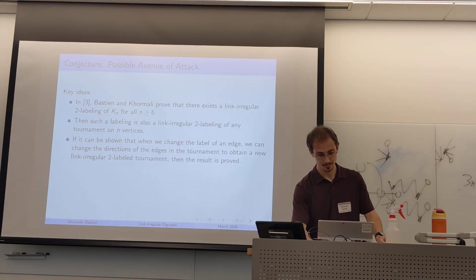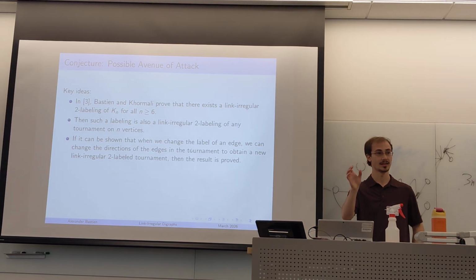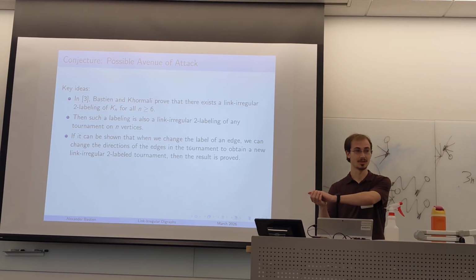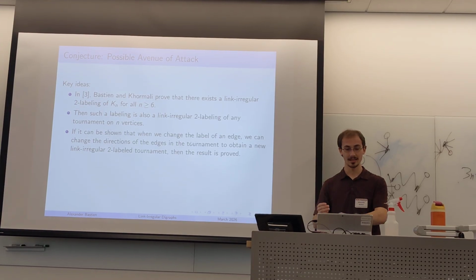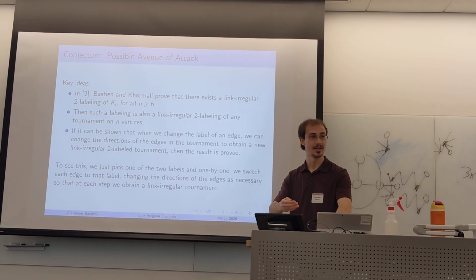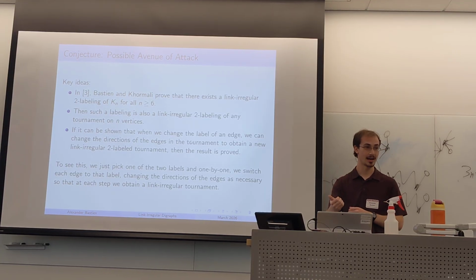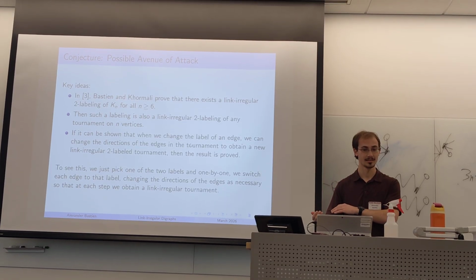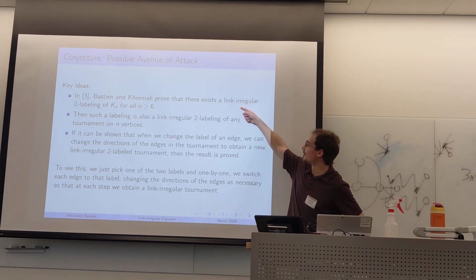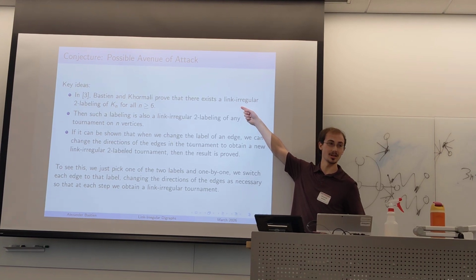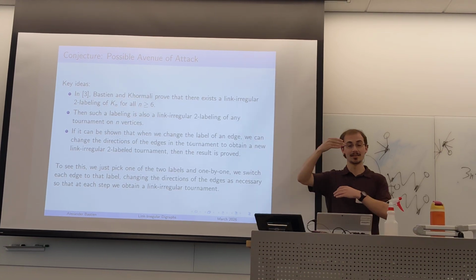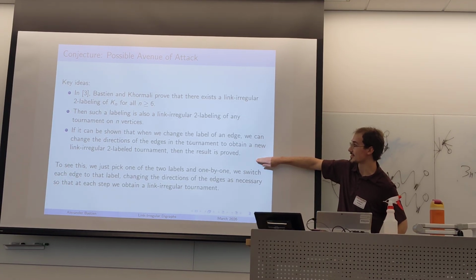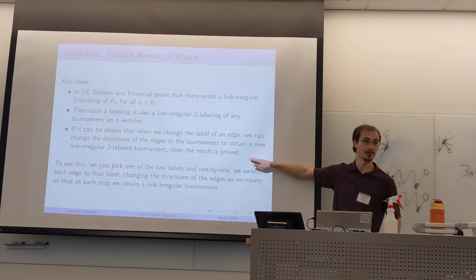So what if we can show that when we change a color of the labeling, we can change the directions of the edges in some way so that we still have a link-irregular 2-labeling of the tournament? Once we do that, we can repeat it over and over again until we have a graph with just one color, a monochromatic graph that is link-irregular, and that's our link-irregular tournament on n vertices. Since we had already proven that a link-irregular 2-labeled tournament exists for all n greater than or equal to 6, this would immediately imply our conjecture. In fact, this proof is equivalent to the conjecture. If the conjecture happens to be true, this proof will definitely work.